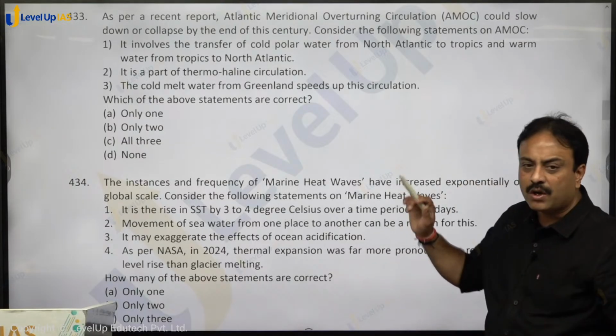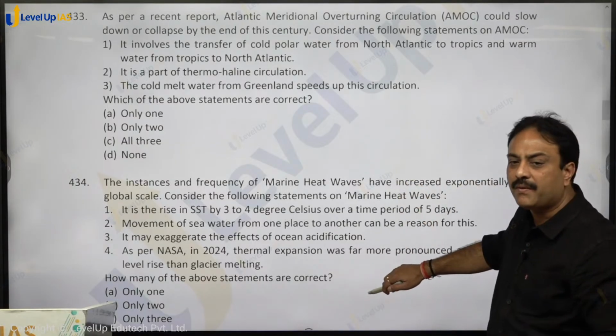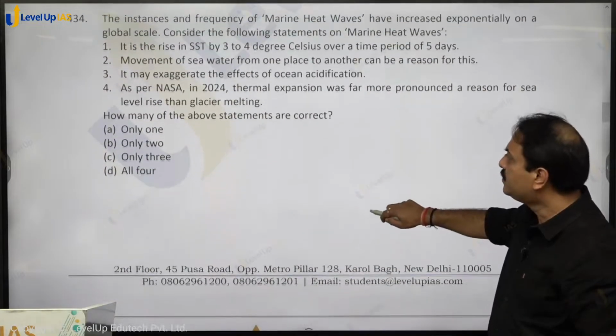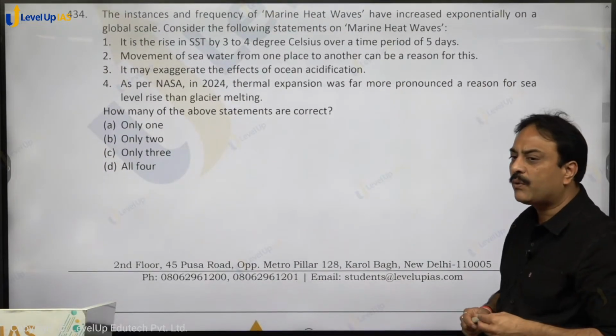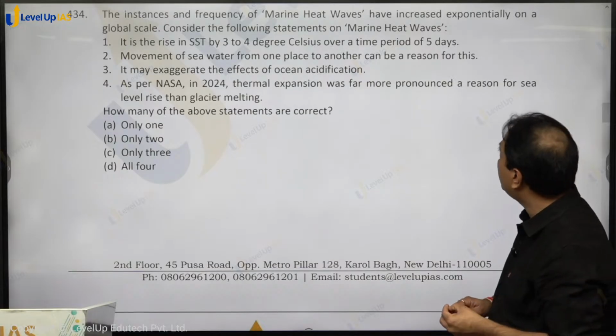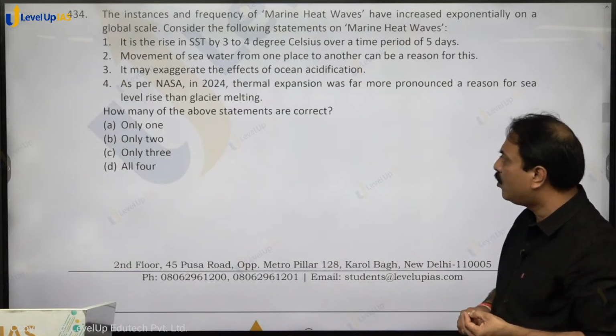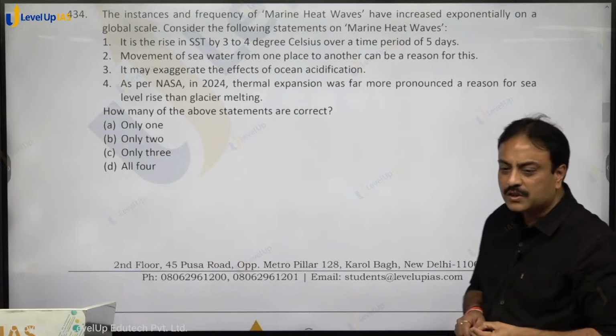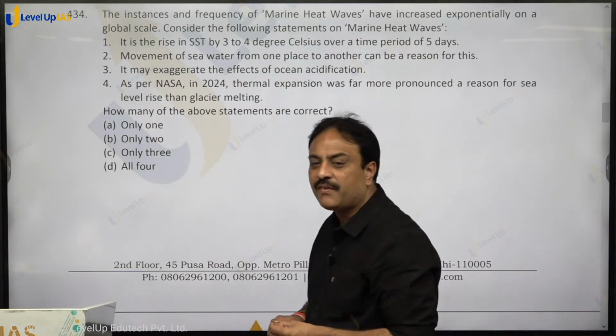So statement 3 is wrong, 1 and 2 are correct, so only 2, option B for boy is the correct answer. The instances and frequency of marine heat waves have increased exponentially on a global scale. Consider the following statements on marine heat waves. Now what is a marine heat wave?